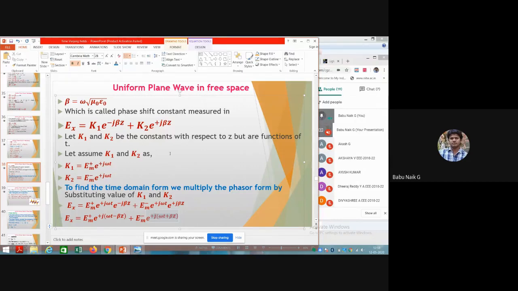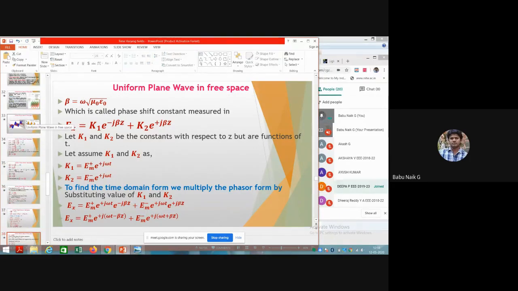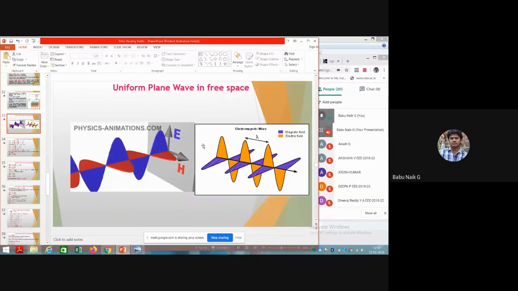It may not be along the x-axis or y-axis. This is what we discussed in the last two classes: a completely uniform plane wave in free space, traveling in the z direction.